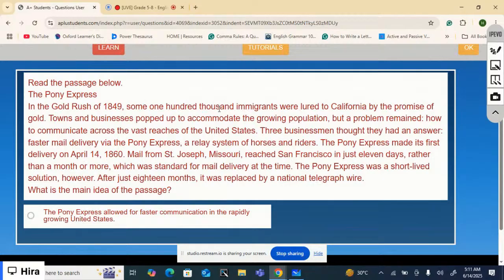The Pony Express made its first delivery on April 14, 1860. Mail from St. Joseph, Missouri reached San Francisco in just 11 days rather than a month or more, which was standard for mail delivery at the time. The Pony Express was a short lived solution, however. After just 18 months, it was replaced by a national telegraph wire. Now, what is the main idea of the passage?